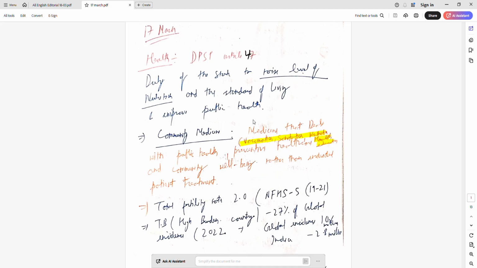So one way this can be done is via community medicine. Community medicine is the branch of medicine that deals with public health, and it is not like individual patient treatment. It deals with the broader public importance. It can be done via four ways: vaccination, sanitation, nutrition, and health education. These are the four pillars on which community medicine can be helpful.